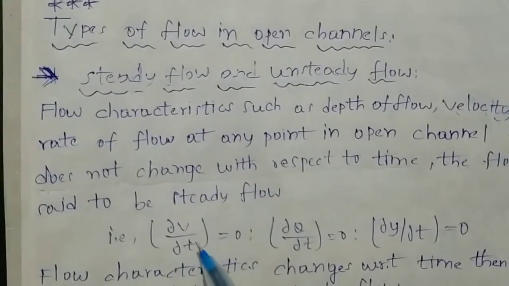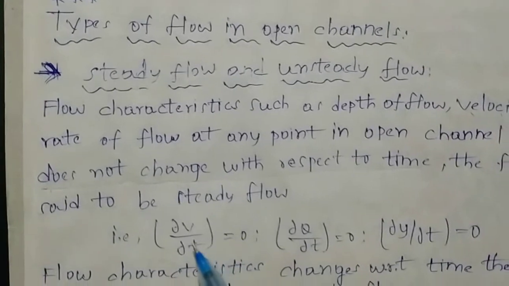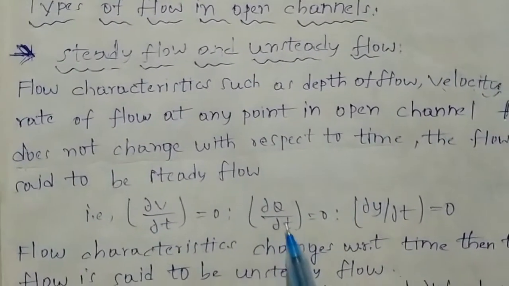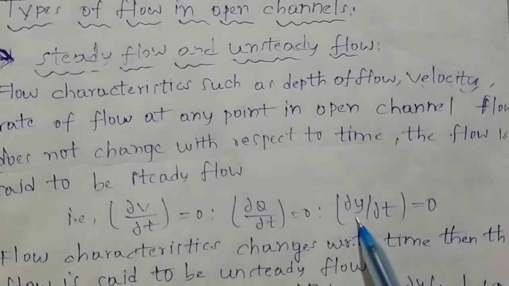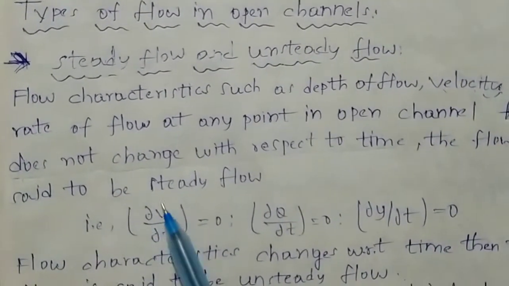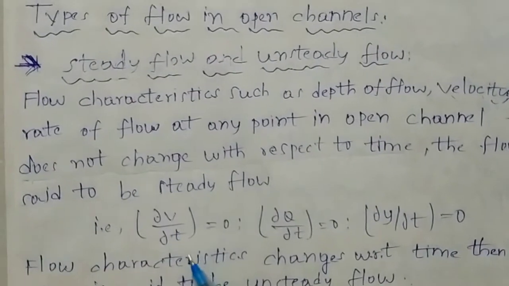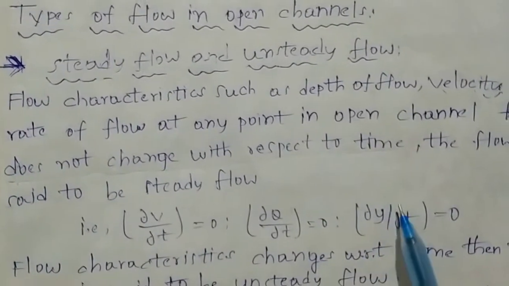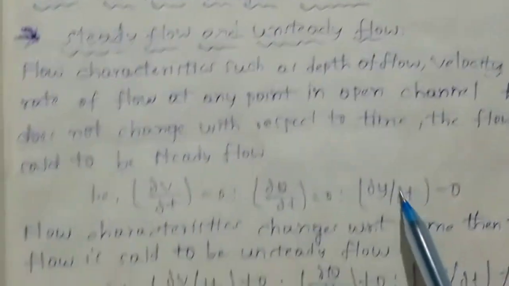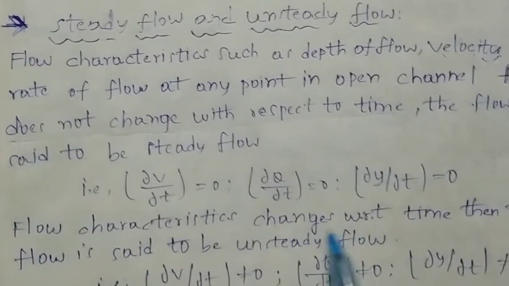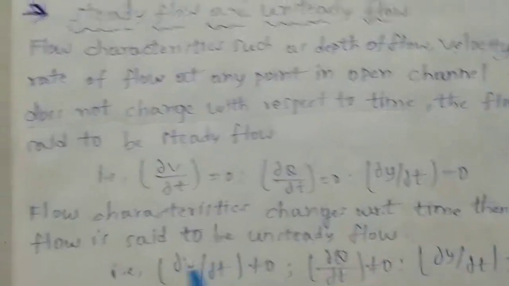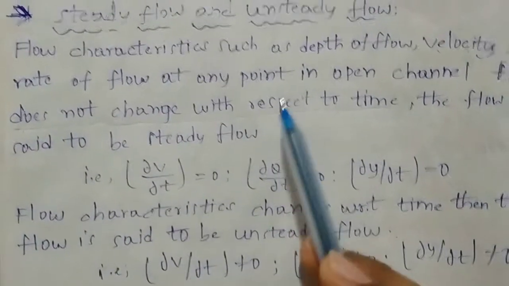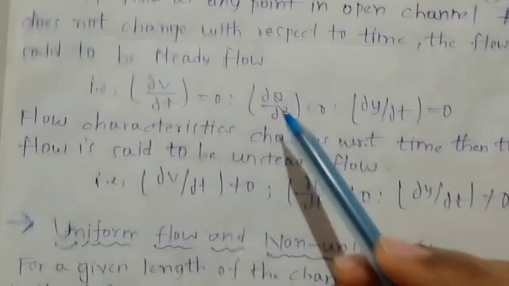Here we can observe the mathematical expression for the steady flow. That is ∂V/∂t = 0, ∂Q/∂t = 0, ∂y/∂t = 0. Here V is the velocity, Q is the rate of flow or discharge, and y is the depth of flow. Next, if flow characteristics change with respect to time, then the flow is said to be unsteady flow. It is quite opposite to the steady flow.